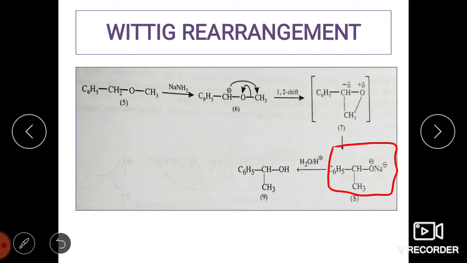The last step would be the acidification of the alkoxide ion to give rise to the alcohol. So this is how the ether is going to get converted to the alcohol in presence of a base like NaNH2 or PhLi.